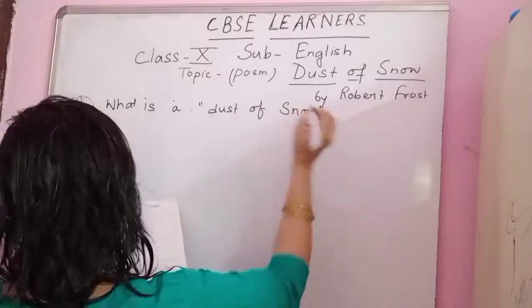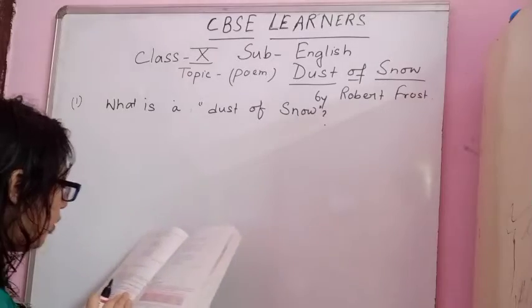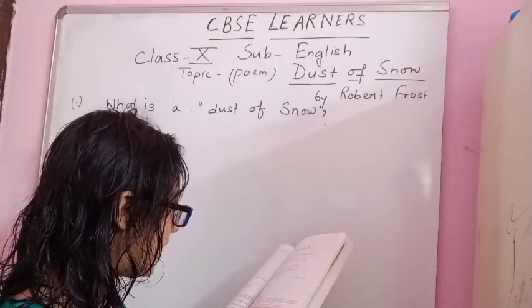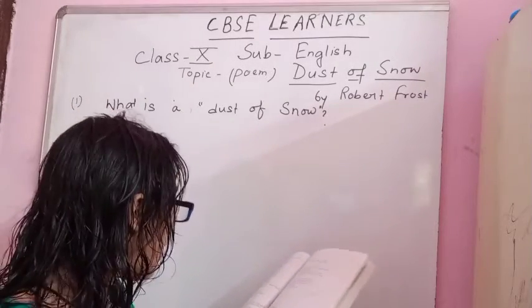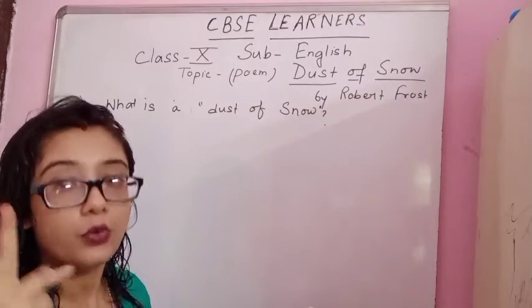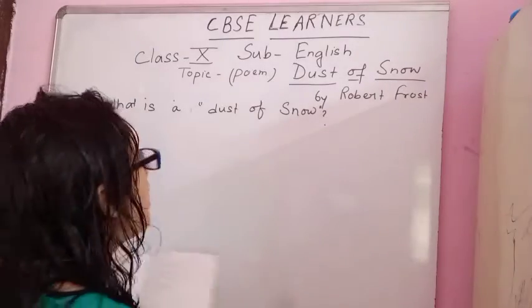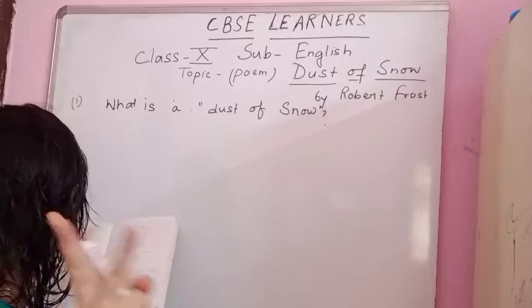Now along with this they have given one more question. What does the poet say has changed his mood? How has the poet's mood changed? So there are three questions in the first question. The first question comprises three questions.